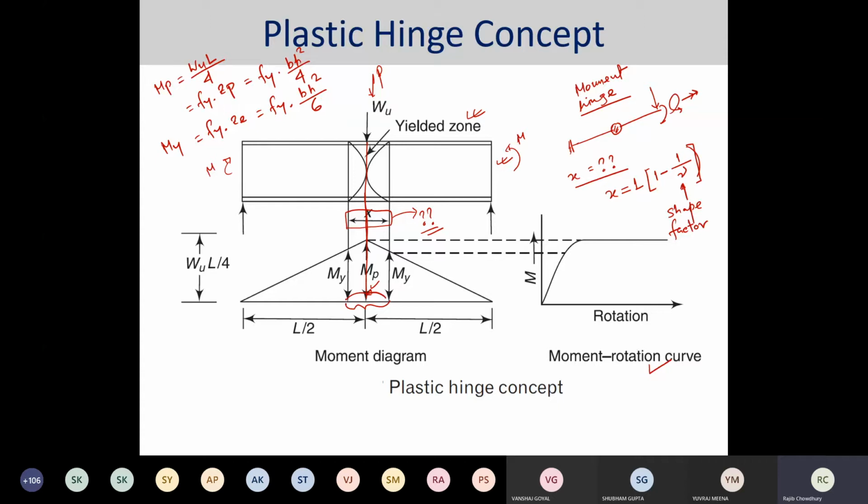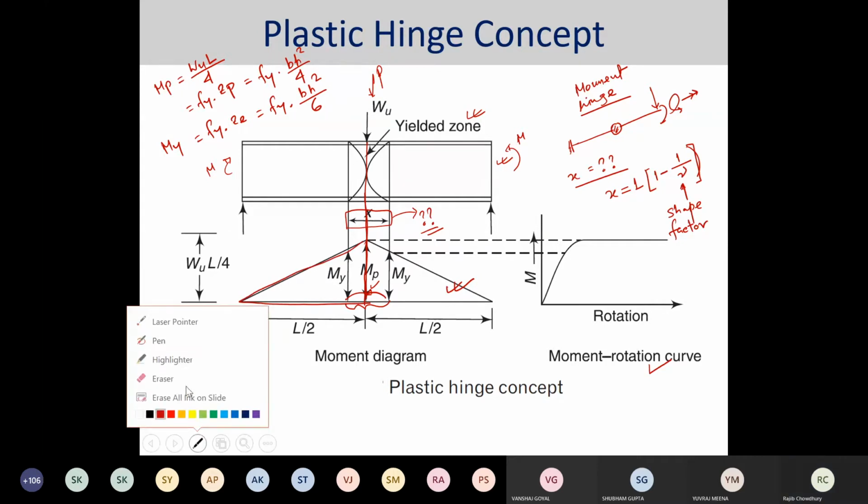Now, take this x as your plasticity zone, the zone which has already yielded. This is your bending moment diagram. From the bending moment diagram, you can easily do that by making one triangle, the entire triangle, and another triangle about this one.